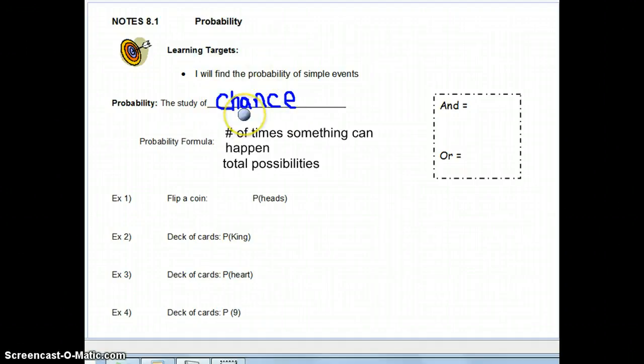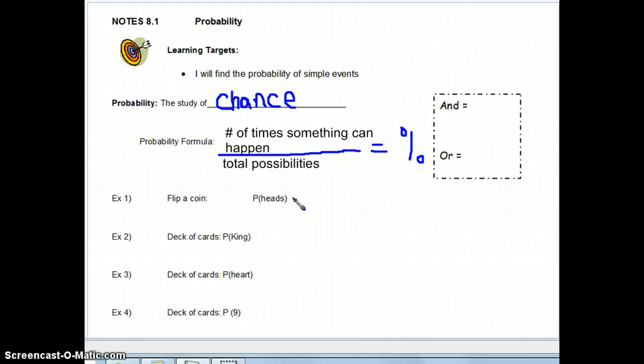Probability is the study of chance. That's why, when people say, what are the chances of something happening, you're actually asking, what is the probability of something happening? There's a formula to calculate the chances of something happening, and this is your formula. It's going to be written as a fraction first, and all of your answers are actually going to be finalized as a percent. So you're going to need your calculator. If you don't have your calculator out, you need to get that out, okay?